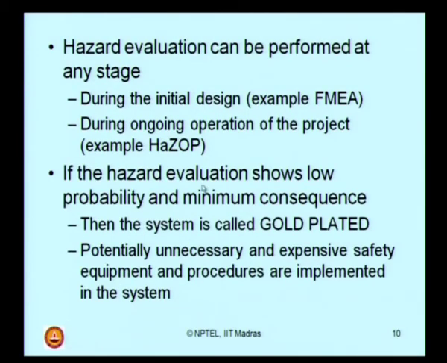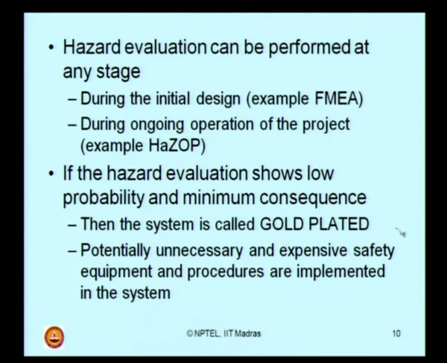If the hazard evaluation done at any stage shows a low probability and minimum consequence, it is a good thing, because if the evaluation shows a low probability and minimum consequence if the accident occurs, then such systems are termed gold plated systems in the literature. What do you understand by a gold plated system?